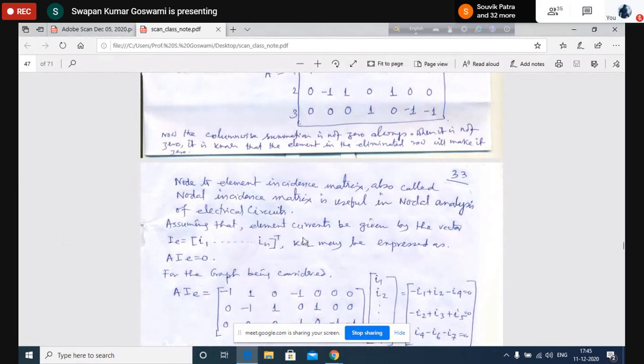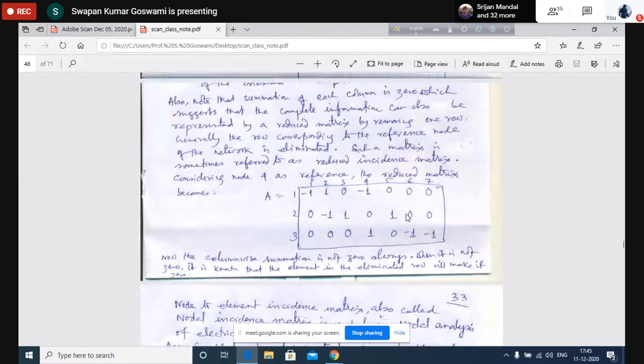Then we should go to how this matrix can be utilized. I think now it is better to stop here today, because you have to understand how this matrix can be written. What is the property of this matrix?